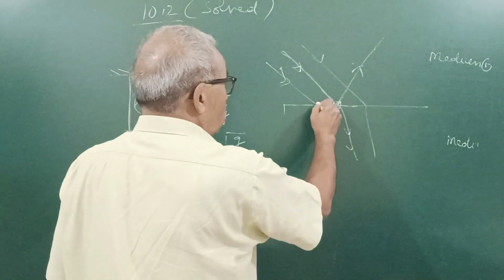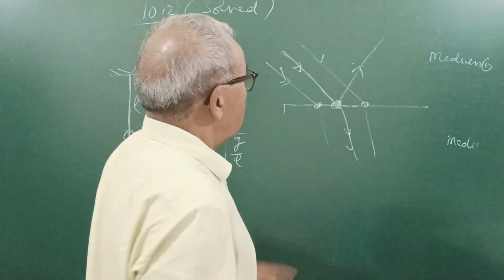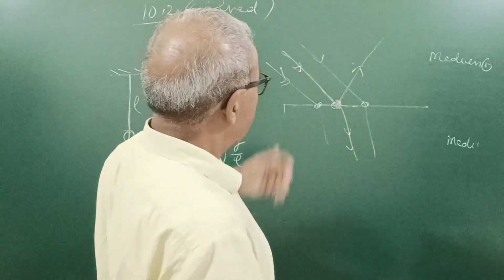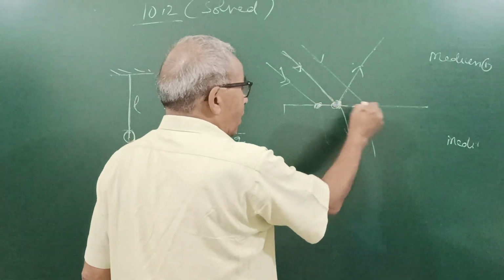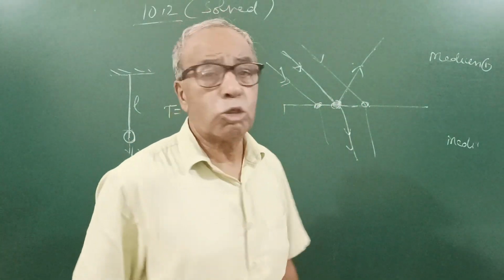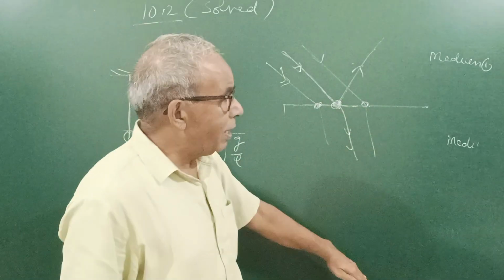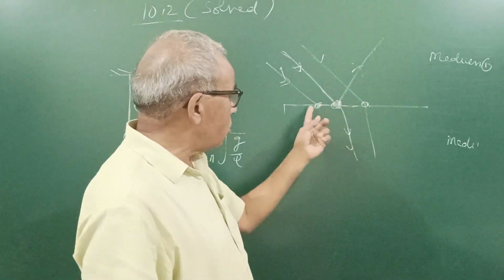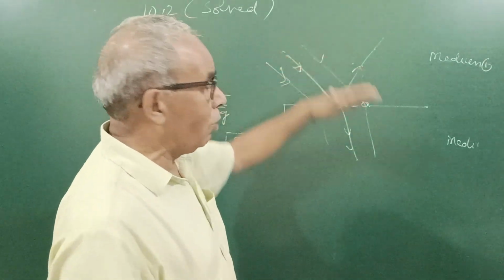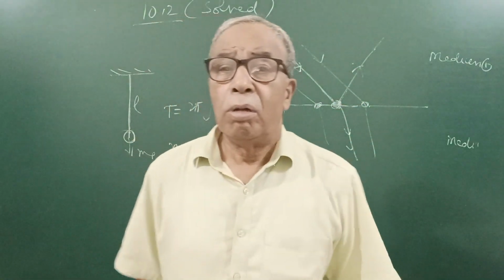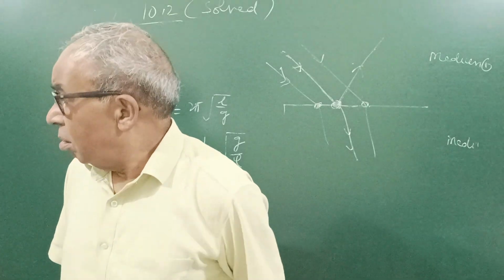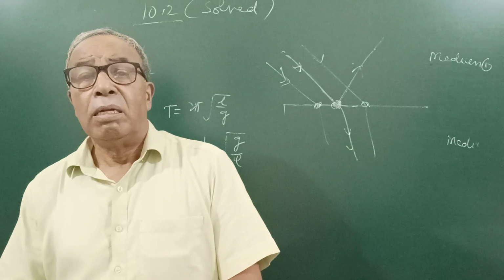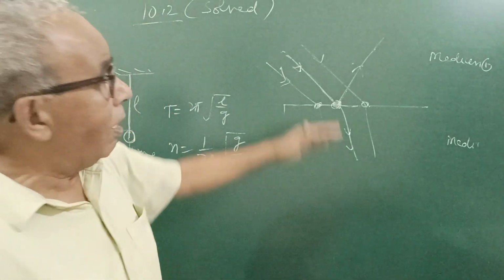So here molecules are oscillating due to the incidence of light, and these oscillating particles are the source of the reflected as well as refracted wave. Since the frequency of oscillation of these particles is equal to the frequency of the wave, the frequency of reflected light as well as refracted light is that of the light falling on the surface.